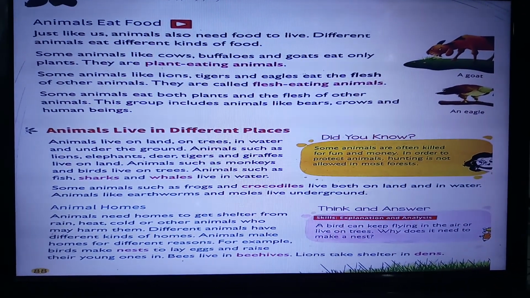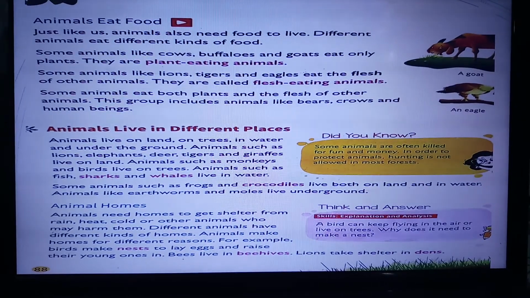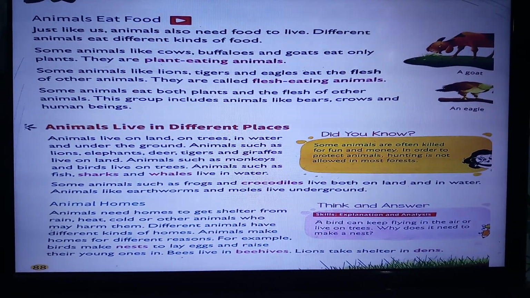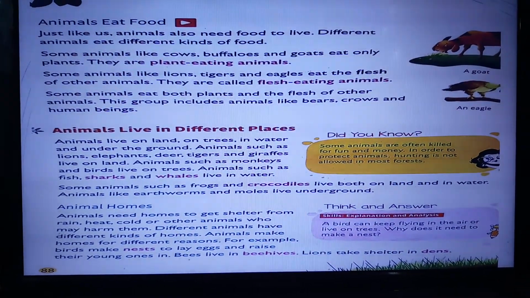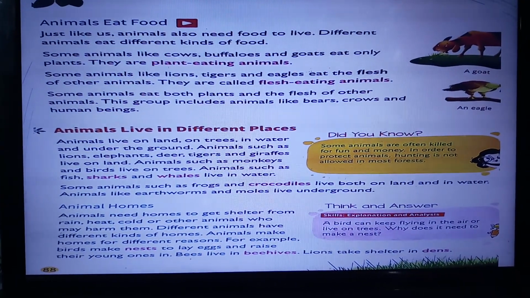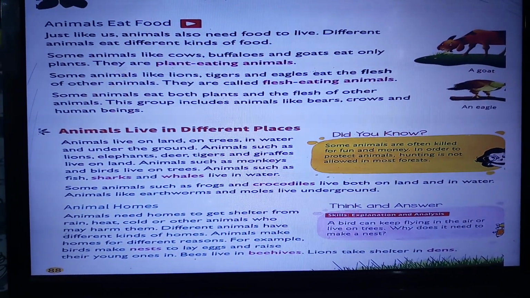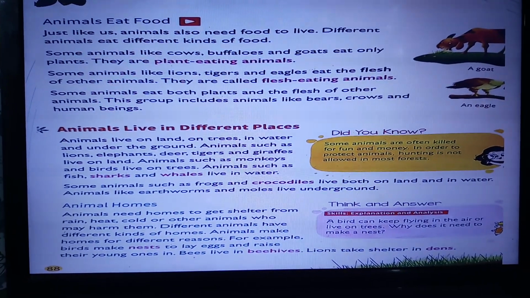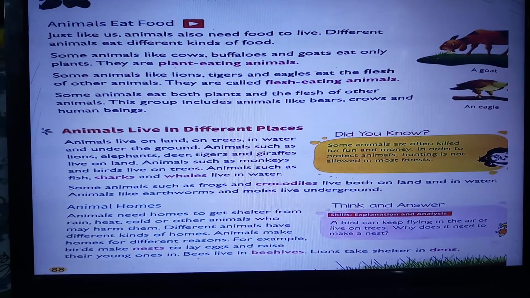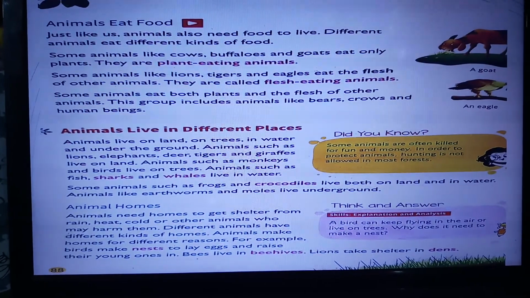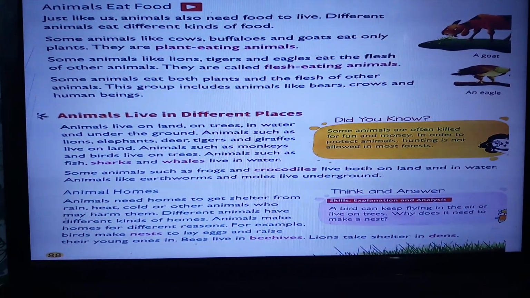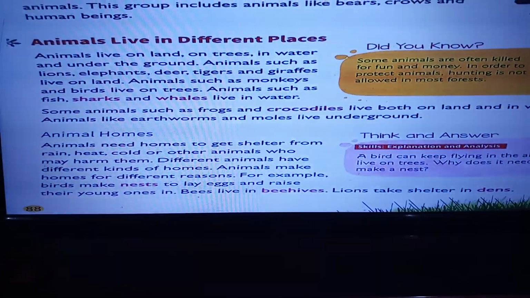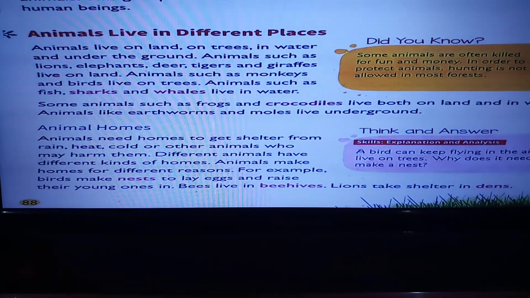Some animals like lions, tigers, eagles eat flesh of animals. They are known as flesh-eating animals. Some animals eat both plants and flesh of other animals. This group includes animals like bears, crows and human beings. Clear? Some eat plants, some eat flesh, some eat both plants and flesh. Isn't it?